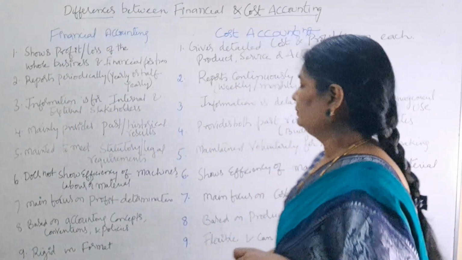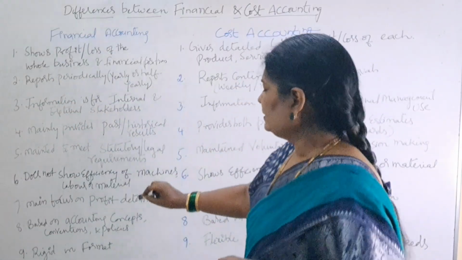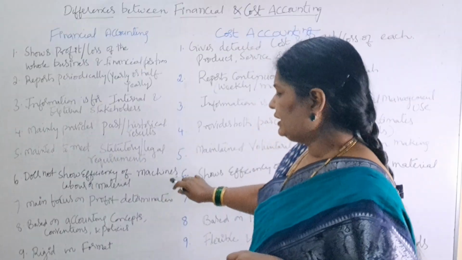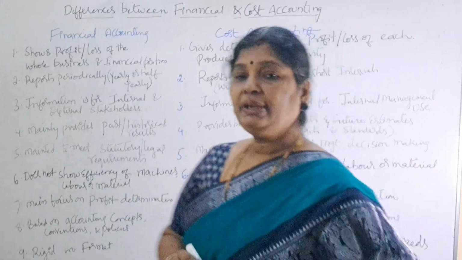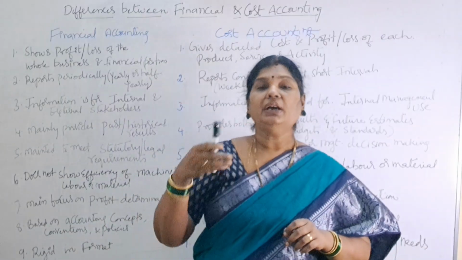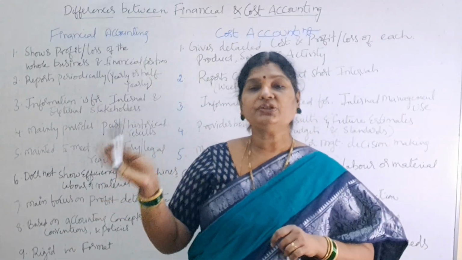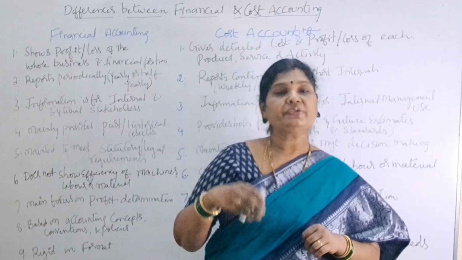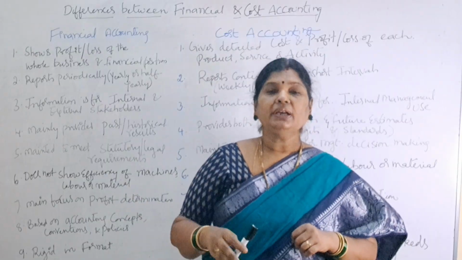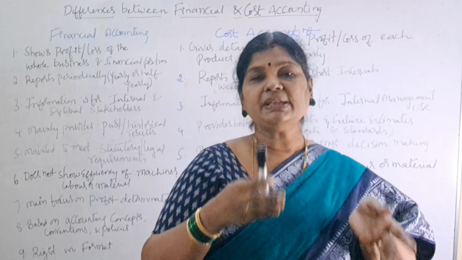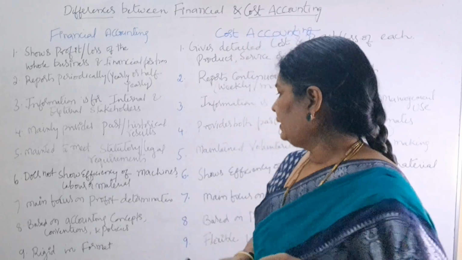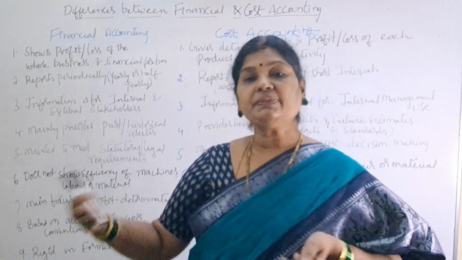Next, does not show efficiency of machines, labor, or material. So in financial accounting, we give the stock, how much stock is purchased, how much stock is sold, how much stock is there, what is the machinery value, what is our material, meaning what is our raw material stock, right? And also how much wages we have paid.